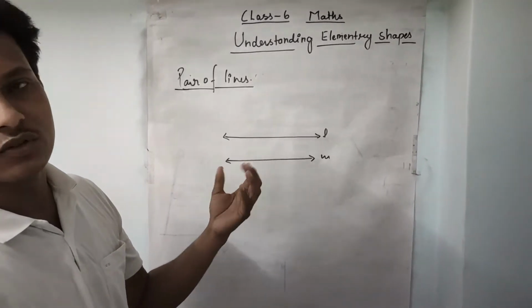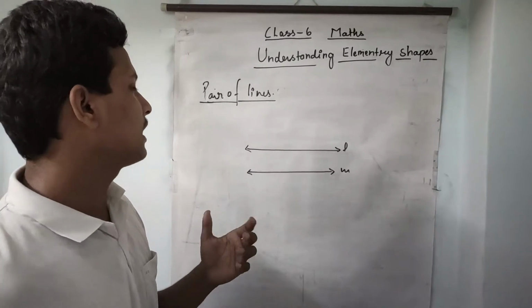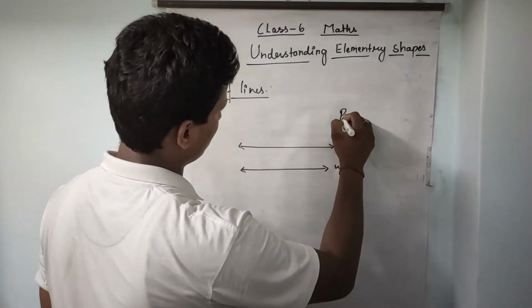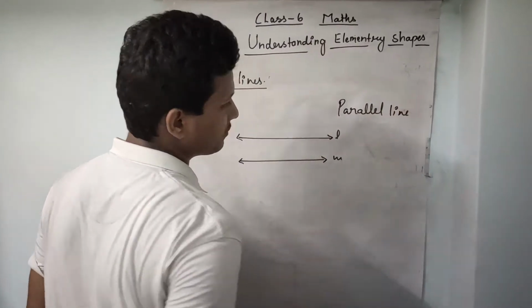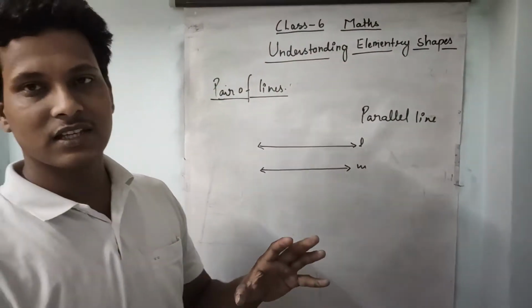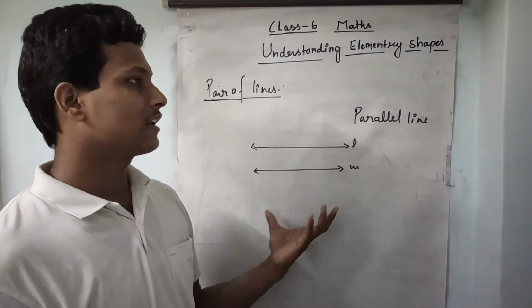Even after being produced, they do not meet at any point with each other. They are called parallel lines. Means what I am saying, if two lines never meet each other at any point, if they are produced, then they are called parallel lines.